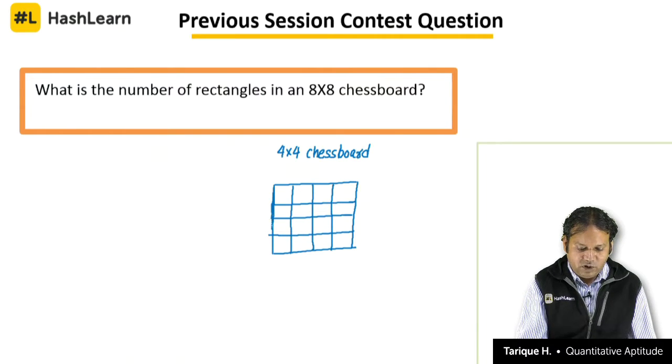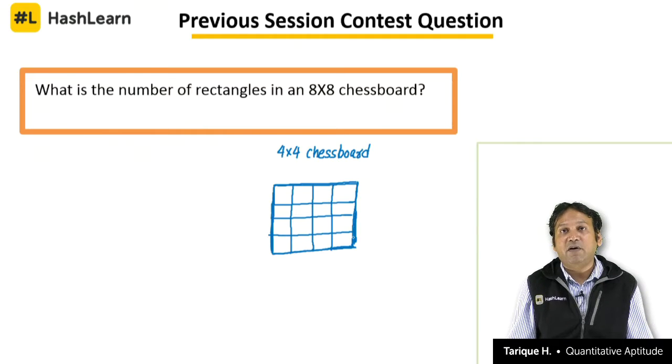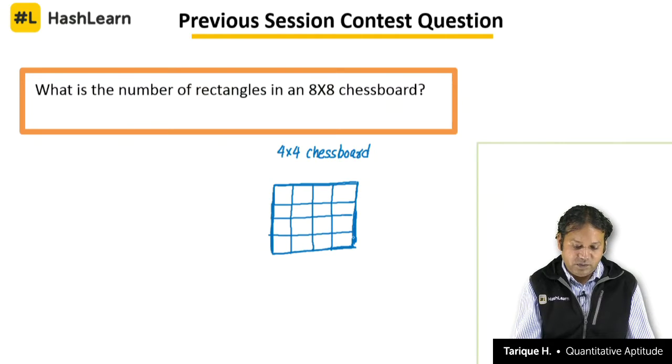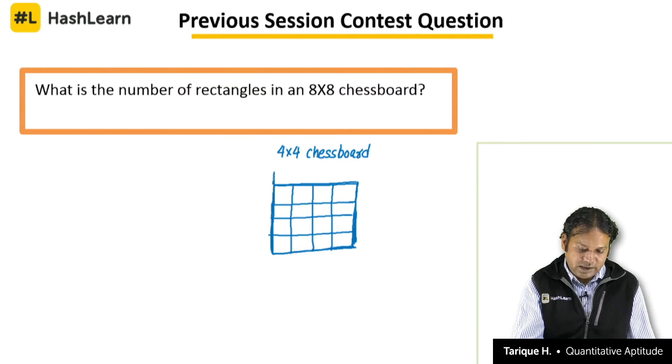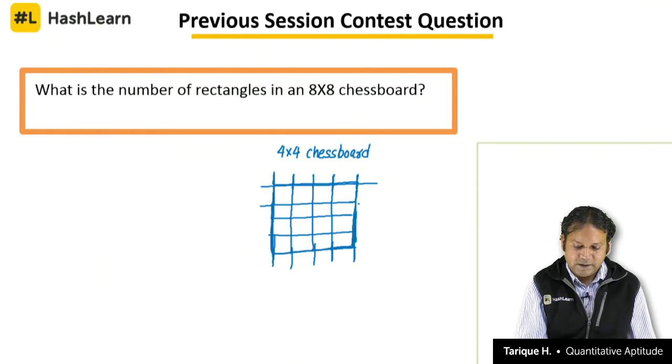So if the question was about how many squares are there, still the answer is not 16. We had discussed finding the number of squares in one of the classes earlier. Probably you can go and watch it again. Now here I am talking about finding out the number of rectangles. So when we have a 4 x 4 chessboard, we can extend these lines. We get 5 vertical lines, and we also get 5 horizontal lines.